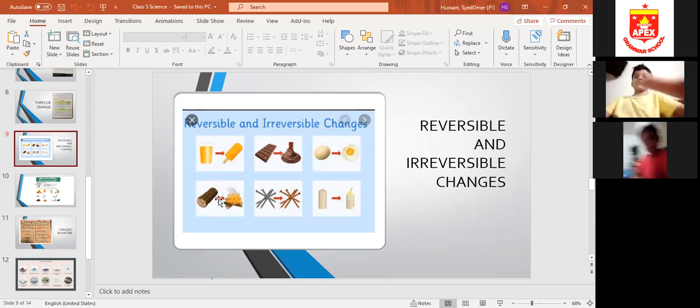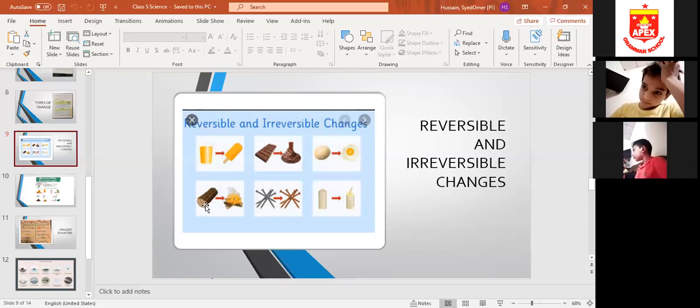Okay, this is an irreversible change, this burning wood, because when wood is burned, or when anything is burned, it will turn into ashes, and the ashes cannot be returned back to the original form. For example, if you burn a paper, the burnt paper turns into ashes, and again those ashes cannot be turned back into the original paper. So this is also an irreversible change.